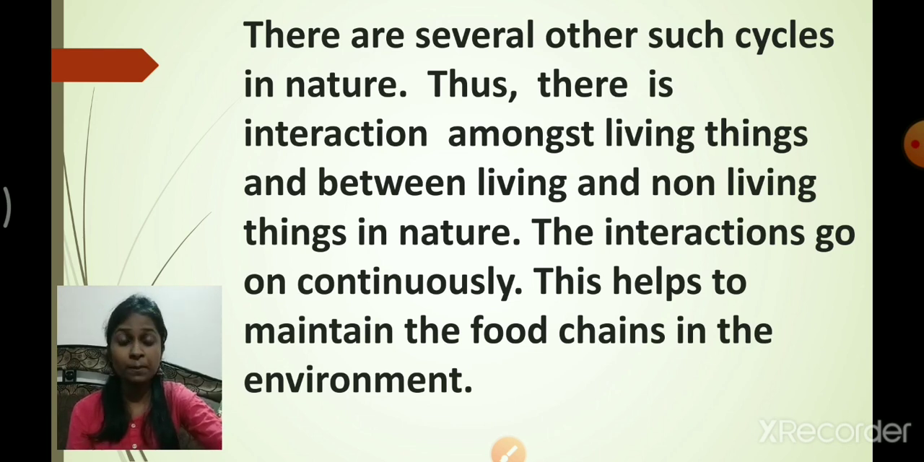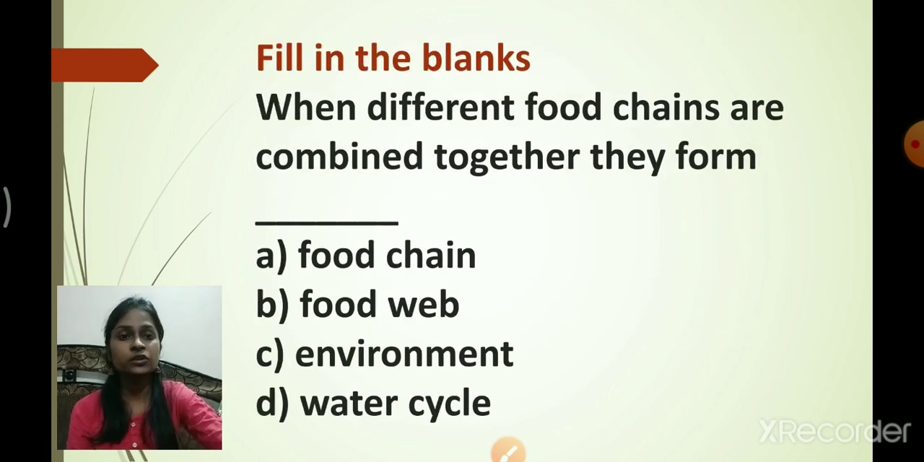Depending upon whatever we have learnt now, let's solve the objective question once again. Students, read the question carefully. Now you have to solve the fill in the blanks. Can you repeat once again? When different food chains are combined together, they form dash. You are provided with four options.